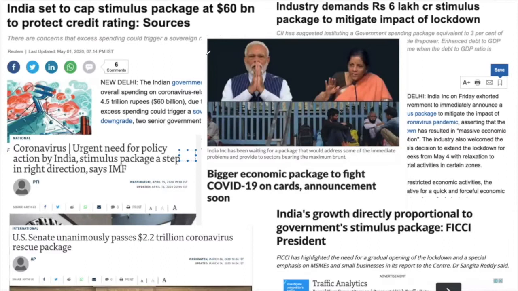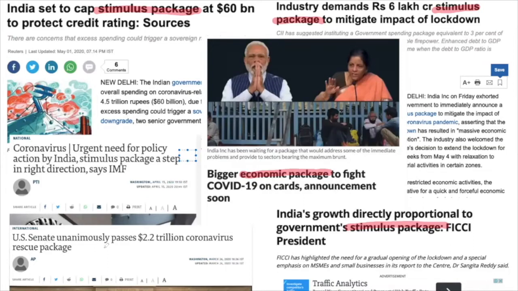What you are seeing on the screen are the headlines of some leading newspapers like The Hindu, Economic Times, The Indian Express. These headlines read: India set to cap stimulus package at $60 billion to protect credit rating. Industry demands Rs 6 lakh crore stimulus package to mitigate impact of lockdown. India's growth directly proportional to government's stimulus package, FICCI president. Bigger economic package to fight COVID-19 on cards, announcement soon.